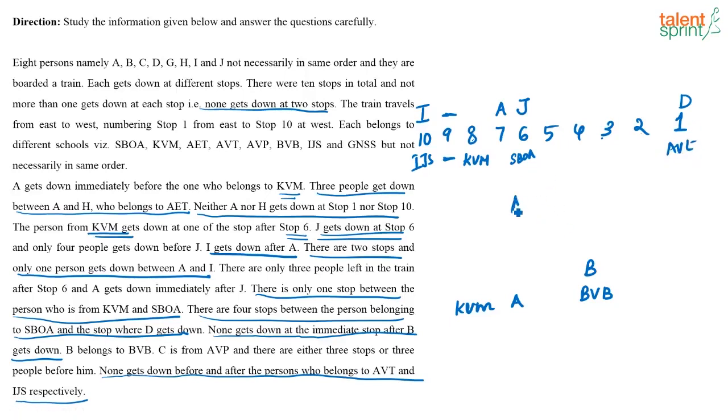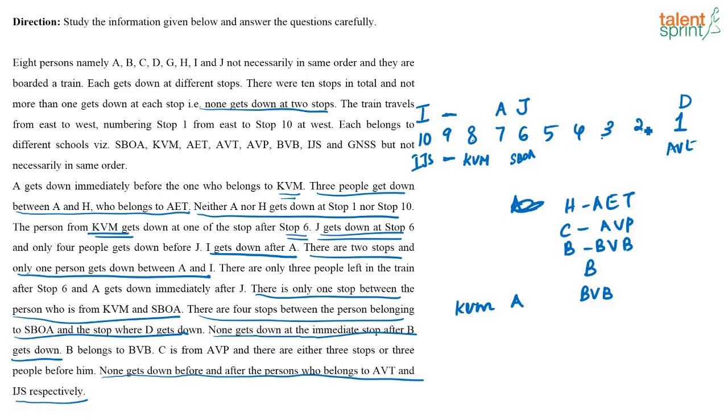So, next I have H belonging to AET, that I have got. Then C is from AVP and the next thing that I know is B belongs to BVB. So, these are the places that I have to fix. Now, I have to see which is the one stop where nobody gets down. I have to find out what that is.